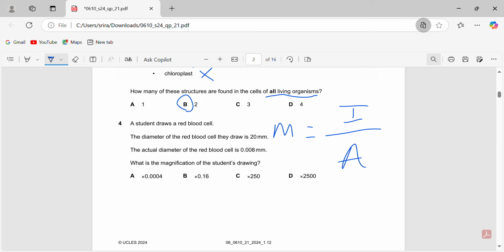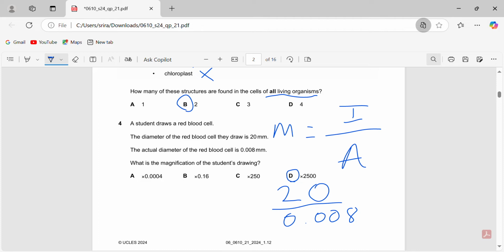So that is essentially just 20 divided by 0.008. Let me just use my calculator here. I'm pretty sure the answer is D because of the decimal points. 99% sure the answer is D. And yeah, it's 2500. So the answer is D.